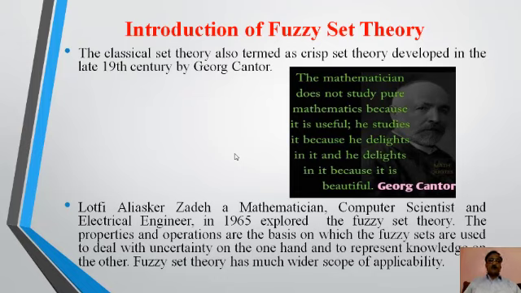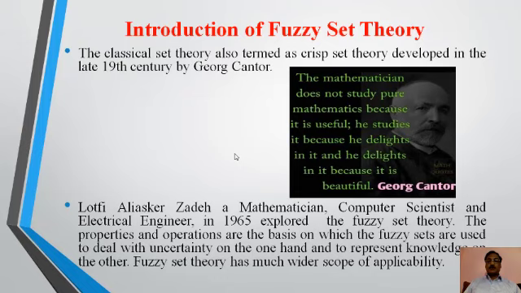First of all, we should know about the crisp set. The classical set theory, also termed crisp set theory, was developed in the 19th century by George Cantor. He was a nice mathematician. He said the mathematician does not study pure mathematics because it is useful.